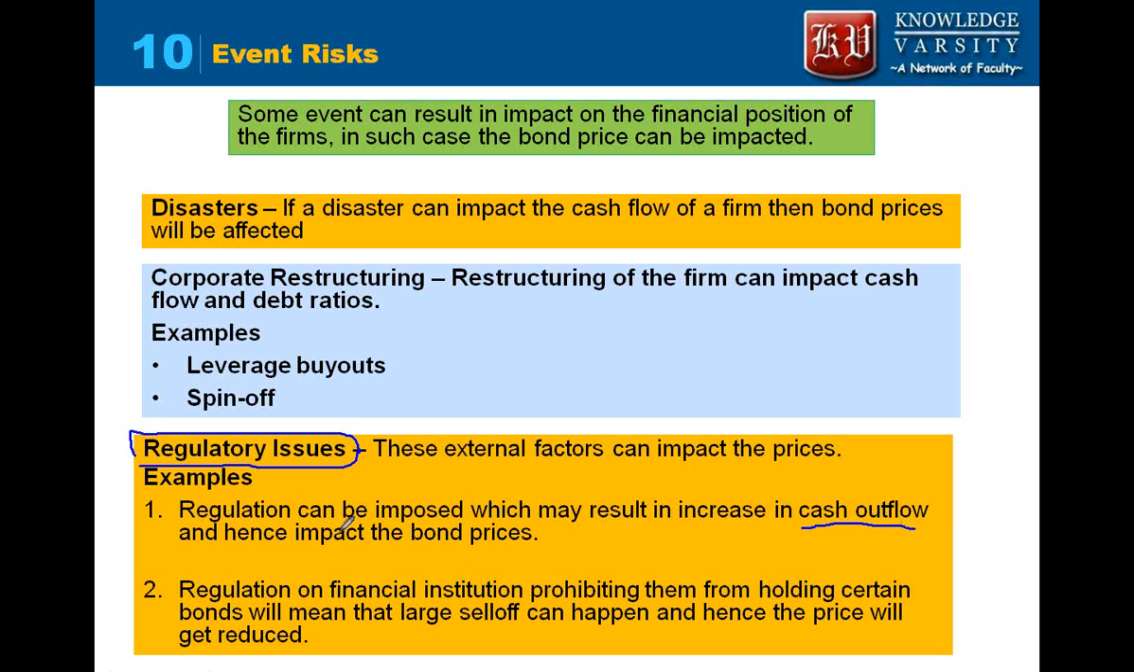Also, there can be some regulation that all the pension funds should invest in only triple A rated securities. They cannot invest in double A rated securities. In that case, if they were holding double A rated securities, they will sell. And when most of the firms are selling these securities, the price will decrease, and hence they will not be getting the fair value of those assets. So this is also another risk.